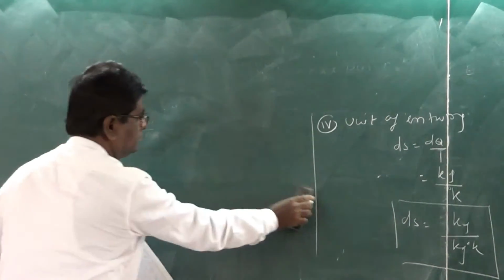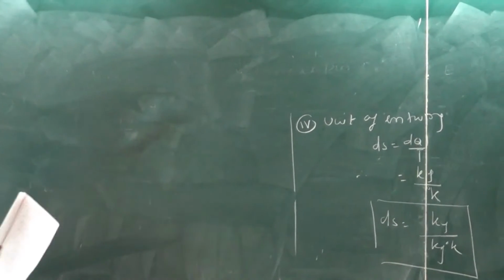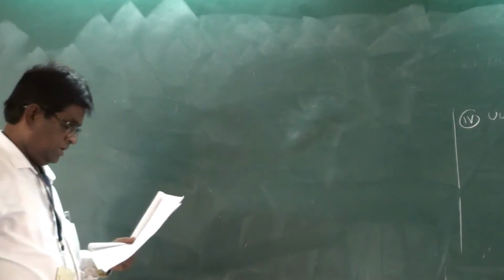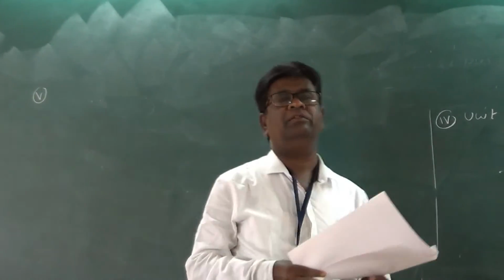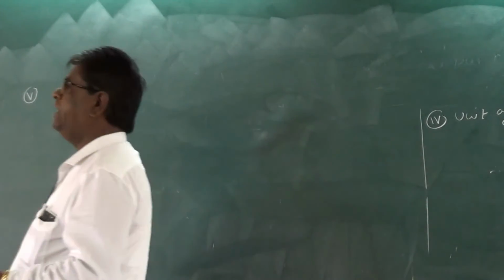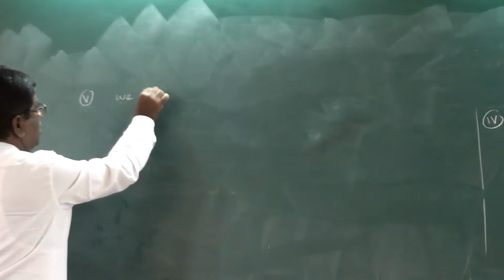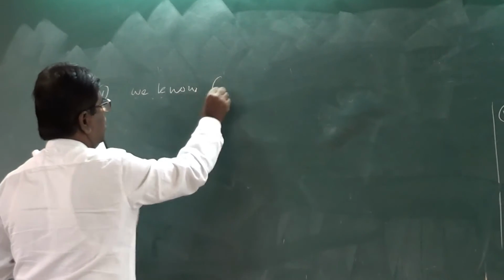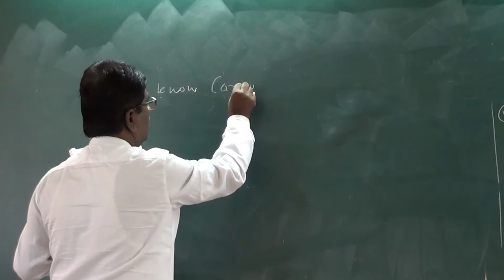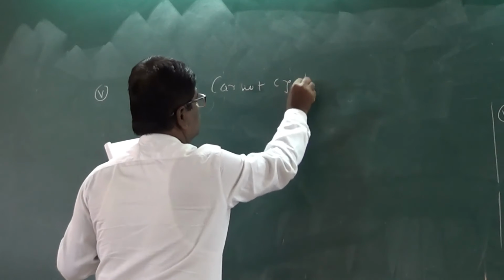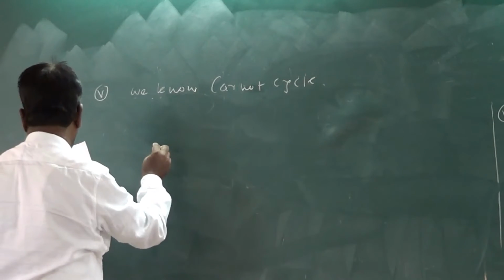The next point, most important, the fifth point. We know the Carnot cycle. We already completed the Carnot cycle. So what is the efficiency of the Carnot cycle?